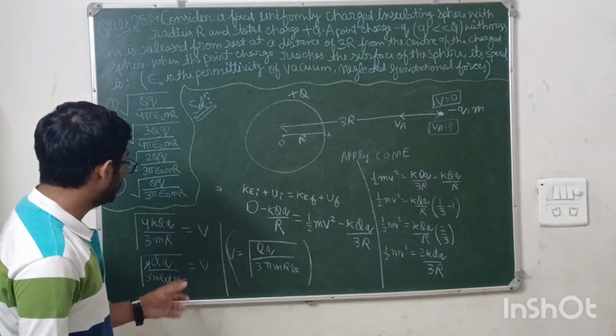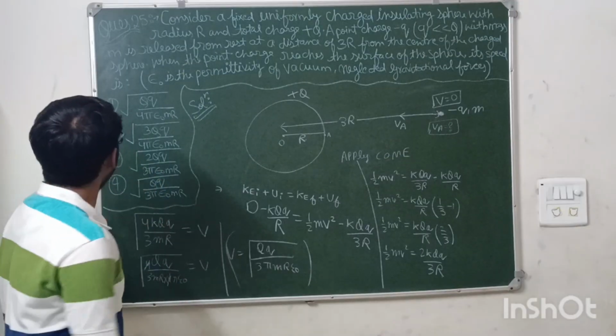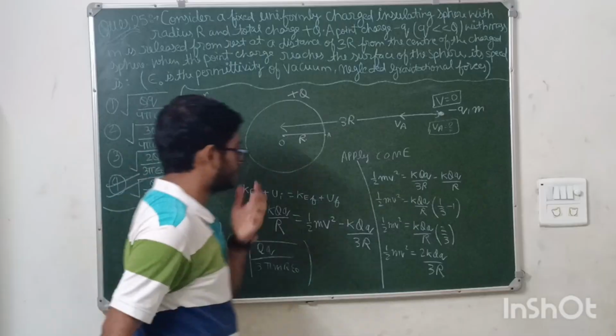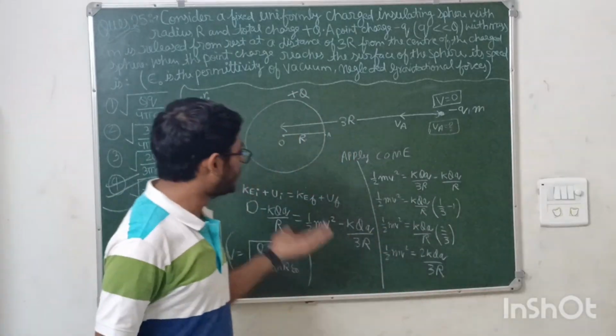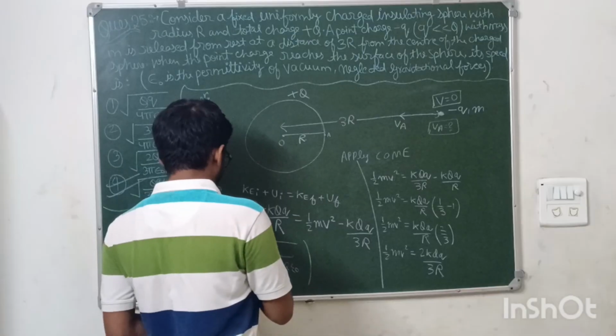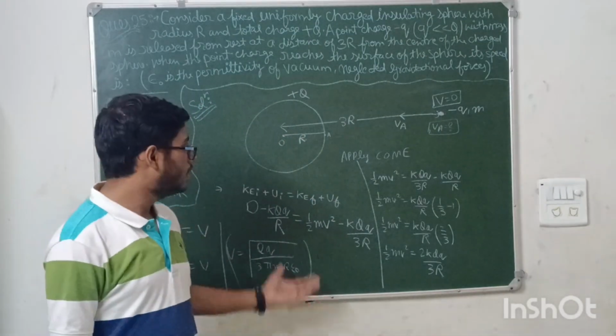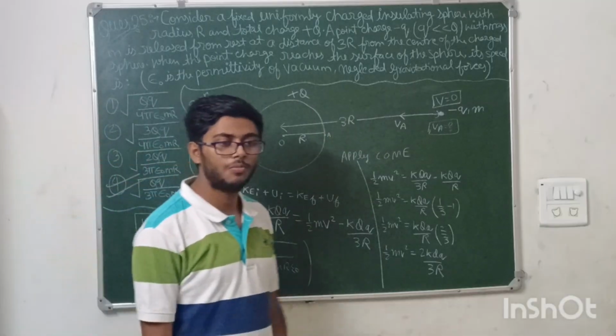Under root, Q upon 3 pi m epsilon naught r. Yes, option number 4 is the answer. Just apply the conservation of mechanical energy and your answer will be there. You have to just apply this in these types of questions. Pretty simple question. Now moving on to the next question.